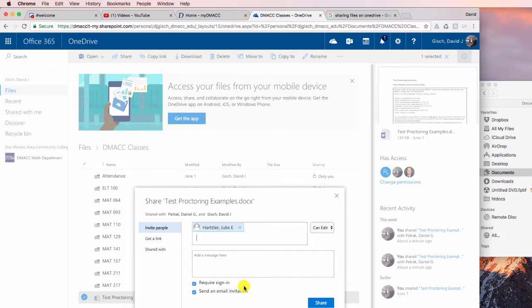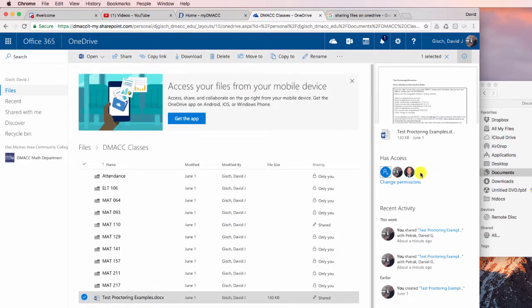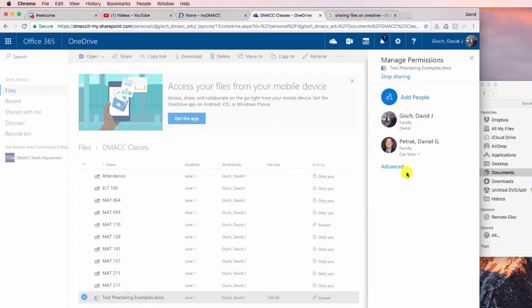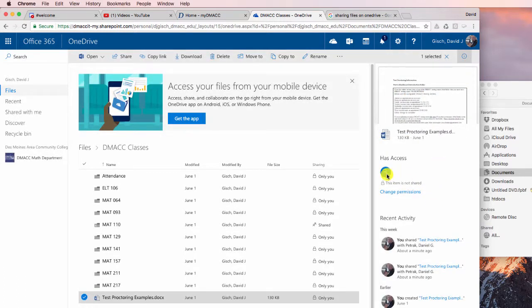There she is. And so then I could actually add Julie in here, and then I could click share, and now I could add Julie in here for access. Let's say, you know, I'm feeling mad. I don't like what Dan's been doing with this. I want to kick him out of the group. I just click there. I can stop sharing with Dan, and now it goes back, and you can see it reverted back to only you. So that's one way to share items.